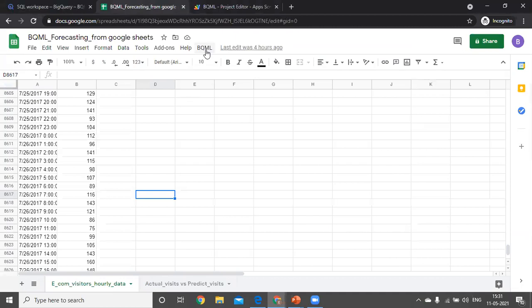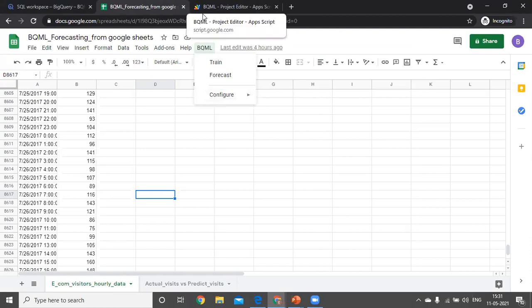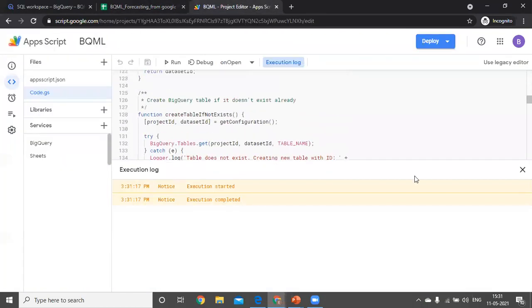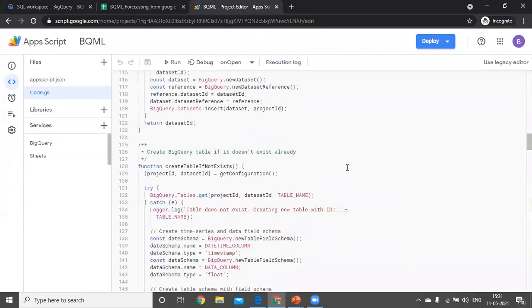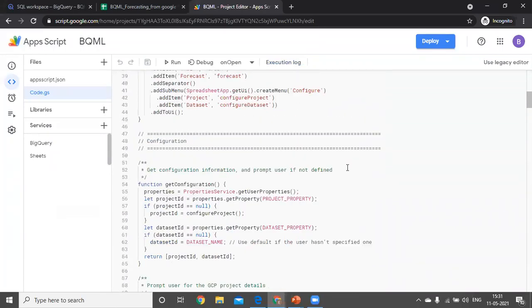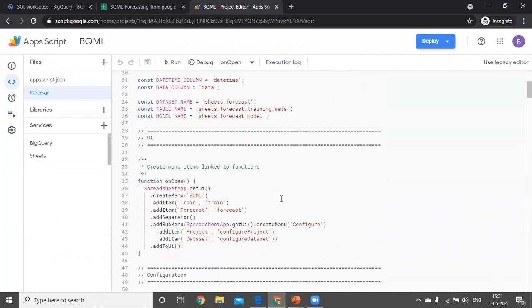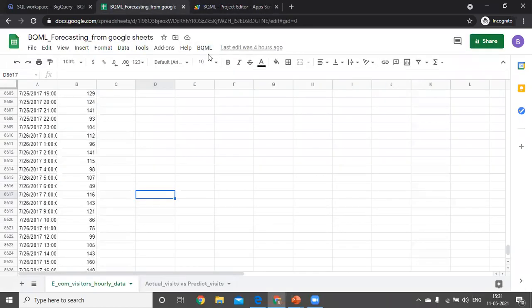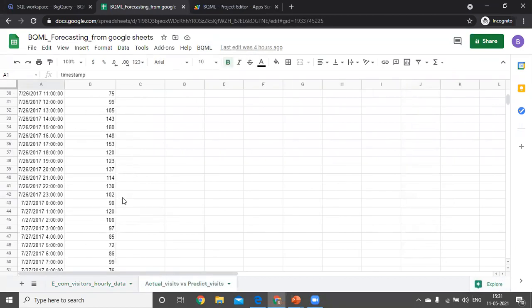we will get BigQuery ML here. It consists of training, forecasting, and configuration. We already wrote the code, which creates a menu, BigQuery ML, consisting of train, forecasting, and configurations. This is the data set, which has 12 months of data. I just took 7 days of data from it.